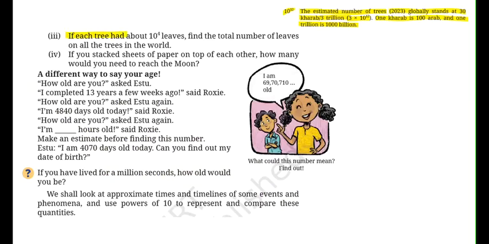Next is, if each tree had about 10 to the power of 4 leaves, find the total number of leaves on all the trees in the world. So we got to know that the total estimated number of trees globally stands at 3 into 10 to the power of 12 or 3 trillion. Now every tree will have 10 to the power of 4 leaves. So we will multiply this. So we will get that approximately 3 into 10 to the power of 16 leaves will be there overall in the world. Next question is, if you stacked sheets of paper on top of each other, how many would you need to reach the moon?